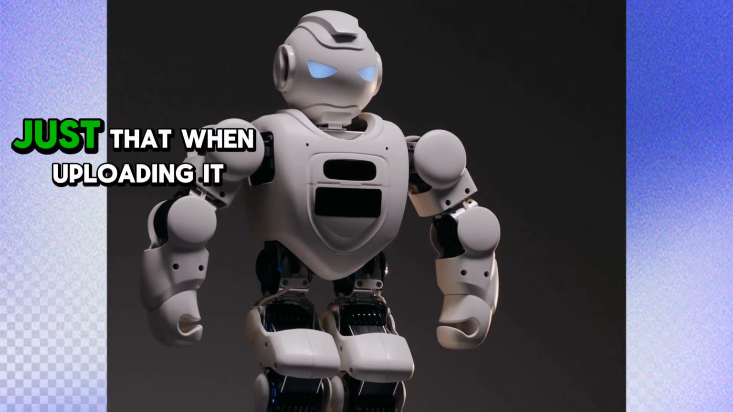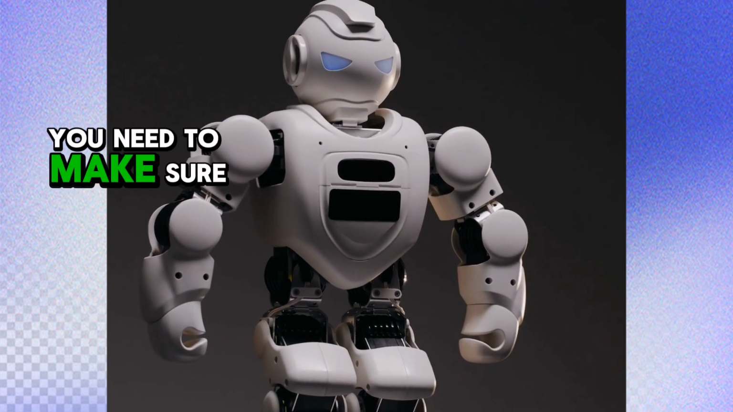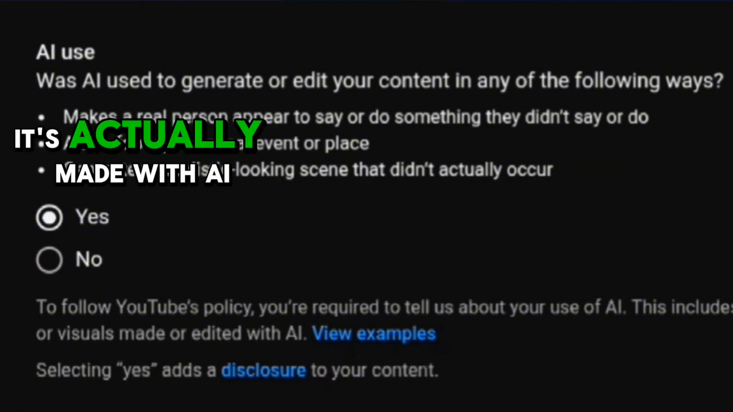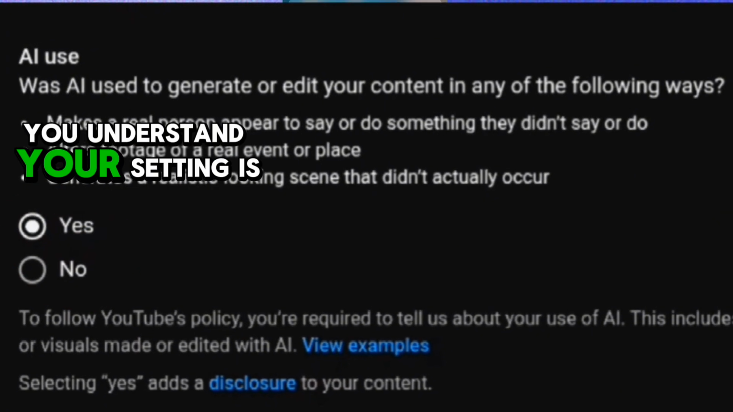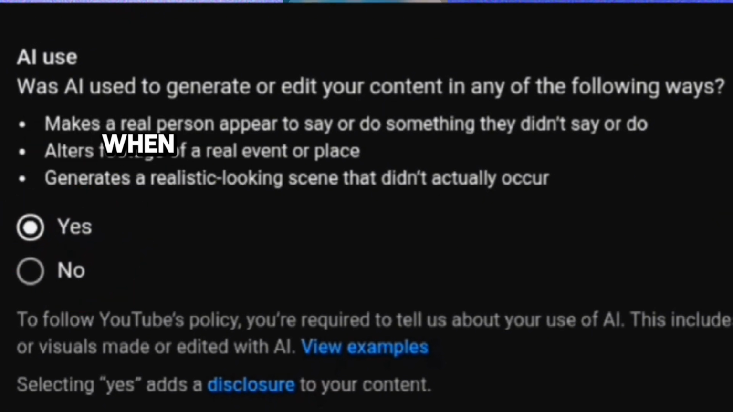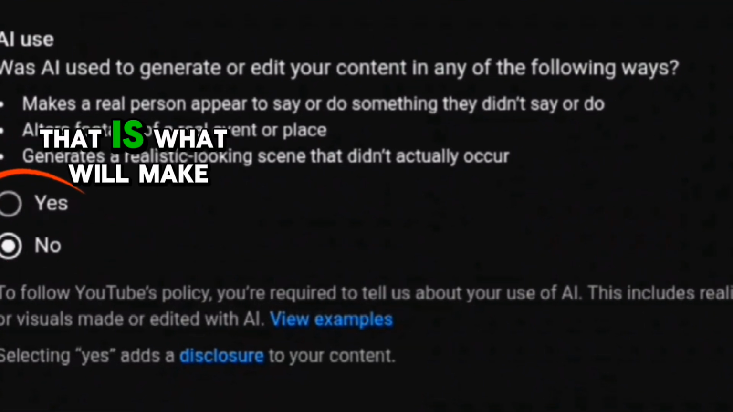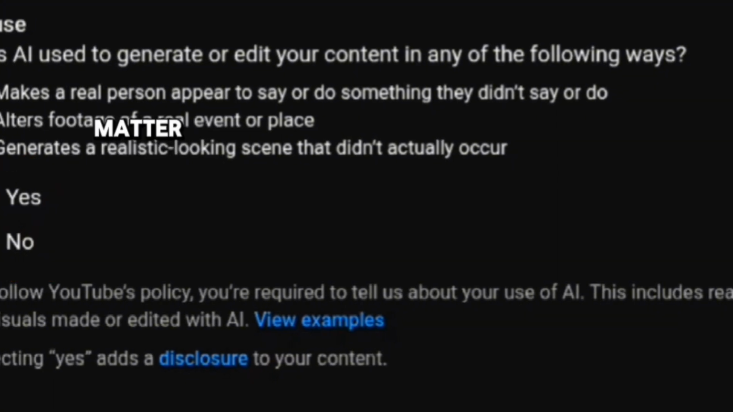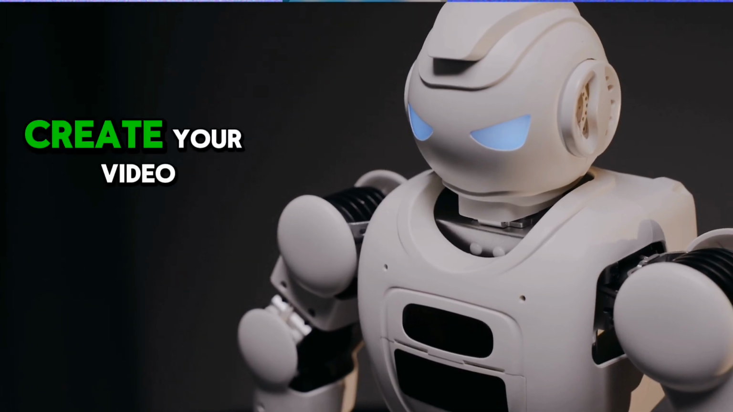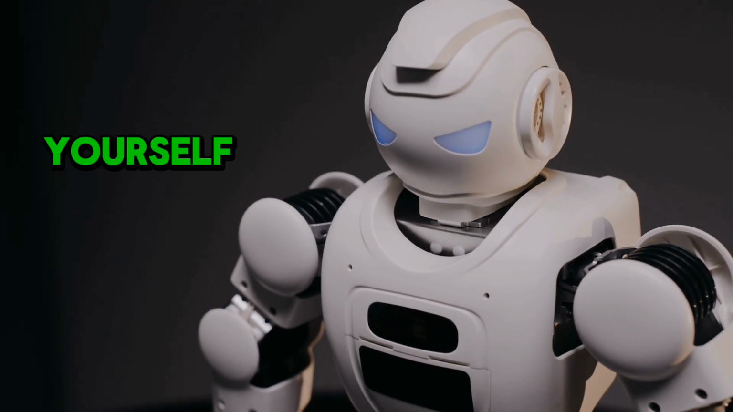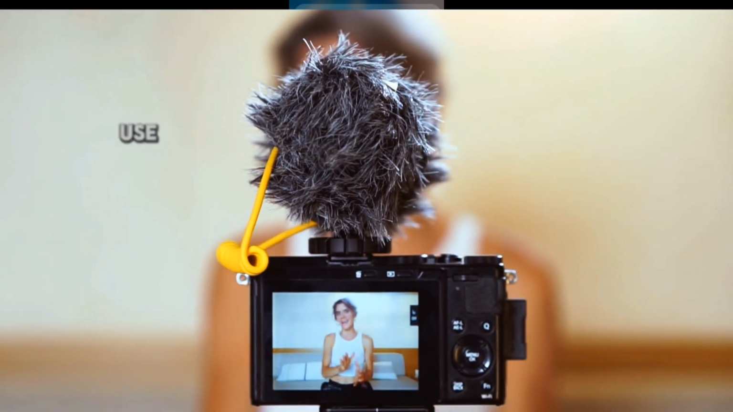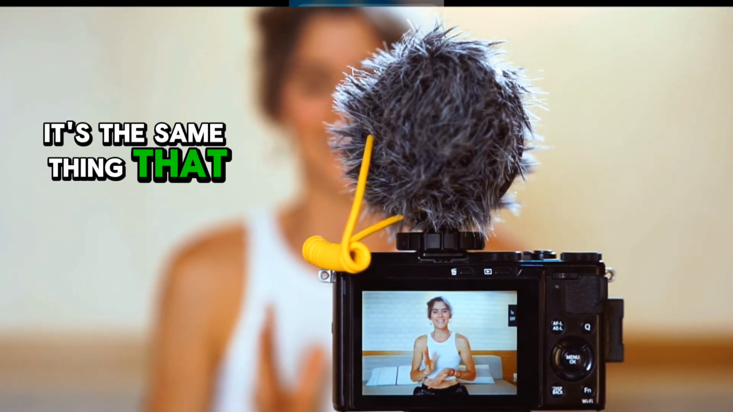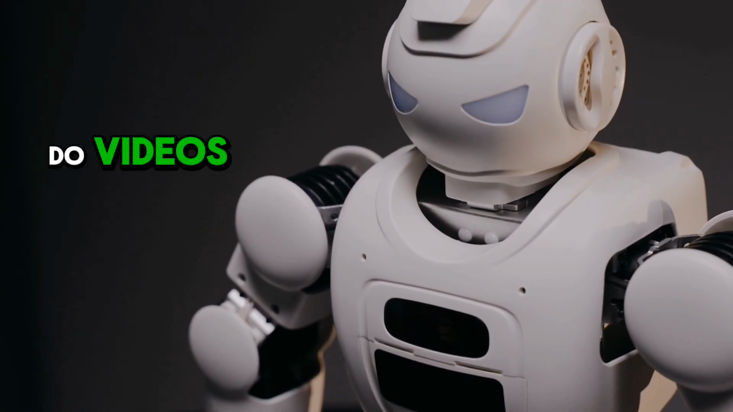You understand? The thing is just that when uploading it, you need to make sure that you indicate that the video you upload is actually made with AI. You understand? Your setting is the most important thing, because when you set it during your uploading, that is what will make the algorithm push it to people that will want to watch the video. So it doesn't matter whether you use AI to create your video or you create it by yourself. The way people who do their raw videos get views, it's the same thing that people who use AI to do videos still get views.